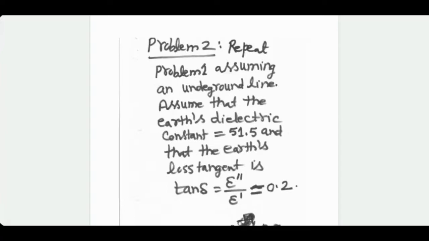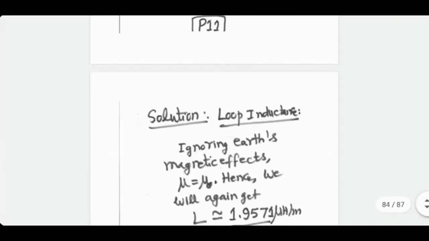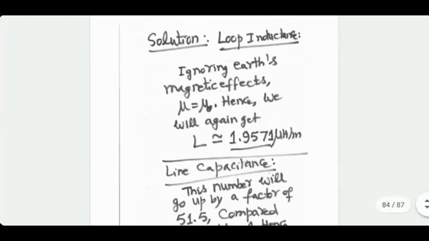It is customary to define something called loss tangent for a lossy dielectric. It is the ratio of the imaginary part of the permittivity to the real part. That is given to you. So with that information, inductance will not change. The same formula that we were using will continue to apply, because underground, I'm hoping that Earth has no magnetic effect. If you are underground, mu would still be mu naught. So you'll get the same value for L.